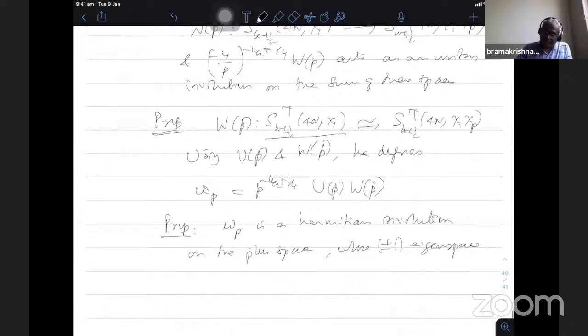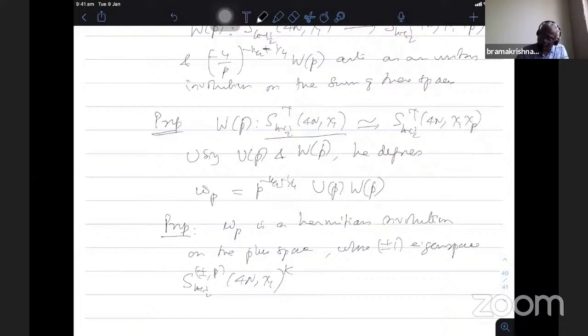So the plus minus 1 eigenspace is characterized in terms of the Fourier coefficients, like in the case of the plus space characterization. So S_{k+1/2}^{±,p}(4N, chi_1). So we are in the plus space. One can introduce this in the case of the full space also, so I put a k here. There are so many plus signs happening. I put k here, so this is the Kohnen plus space, and then I took the plus minus eigenspace.